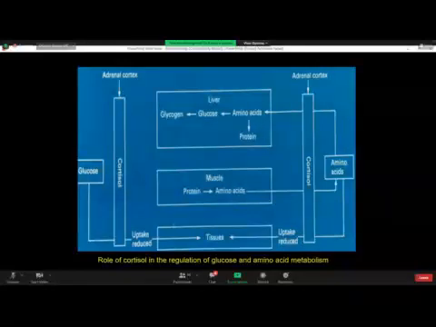With this, if there is any question from the sections covered today: we started with the parathyroid gland, then switched to the endocrine pancreas, then discussed the adrenal medulla with a special focus on the adrenergic receptor concept, and then had an introductory session on the adrenal cortex.